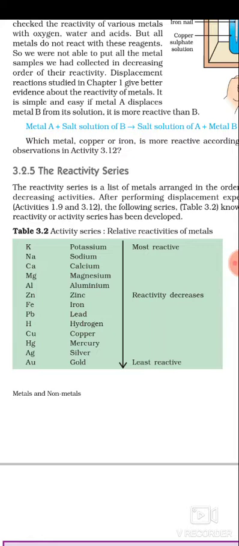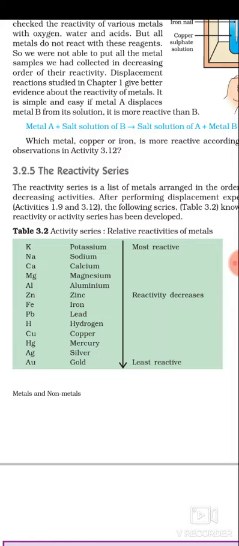The capacity of a metal, how much it can perform in a chemical reaction, is its activity in chemistry. And when we arrange metals in the decreasing order of their activities, it is known as what?